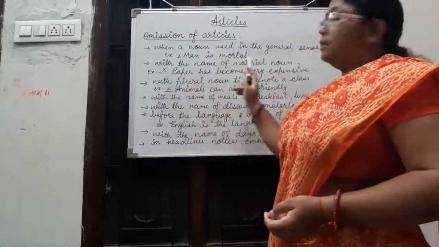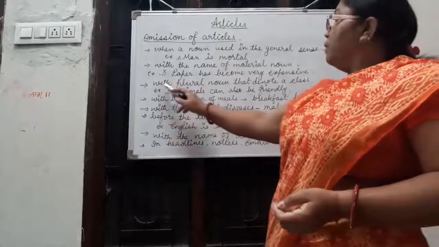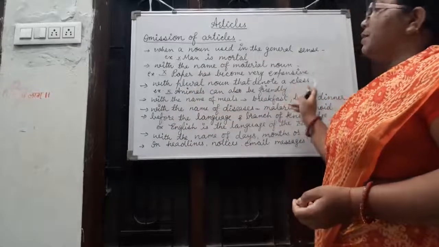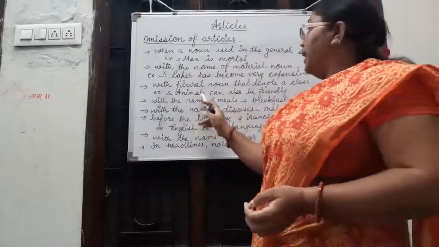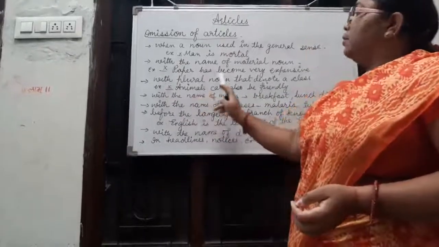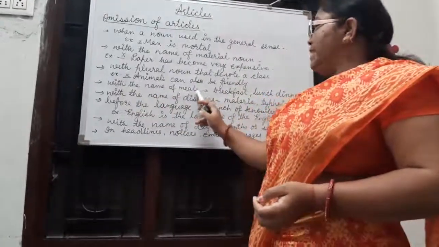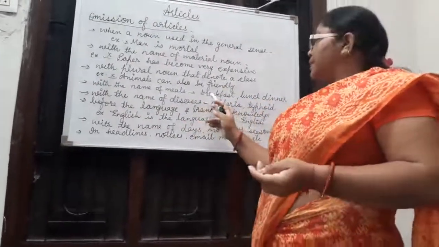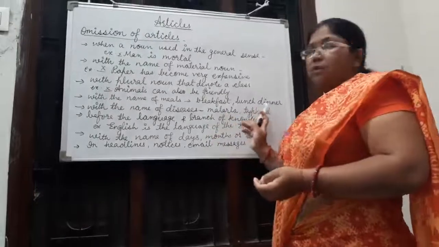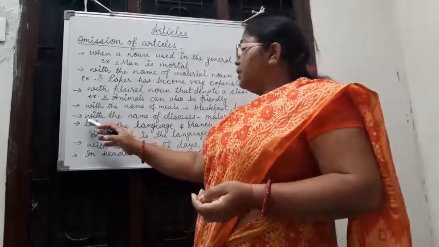Paper is a material noun here, so we don't use any article. With a plural noun that denotes a class, such as animals can also be friendly. Here animals is used to denote a class. With the names of meals, such as breakfast, lunch, dinner, we don't use any article before these words.